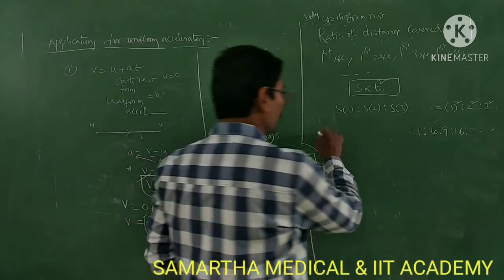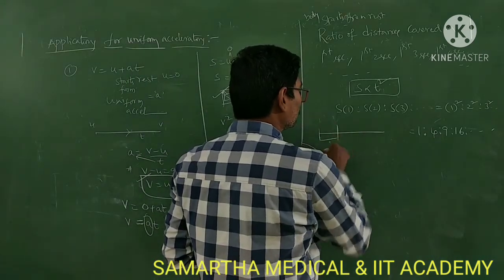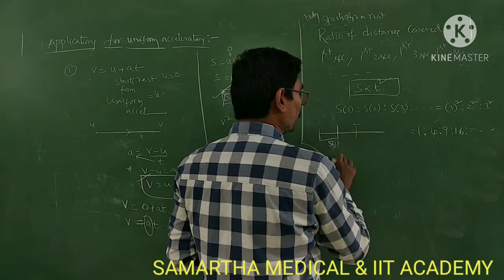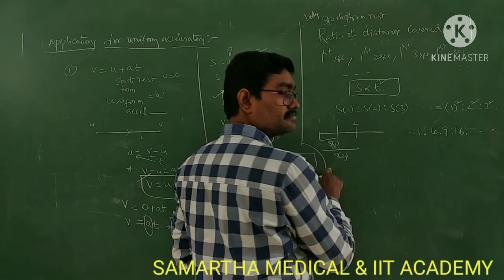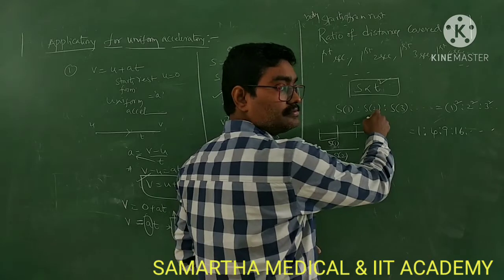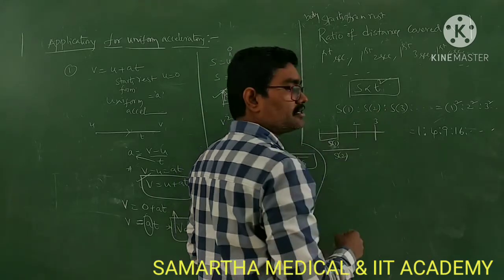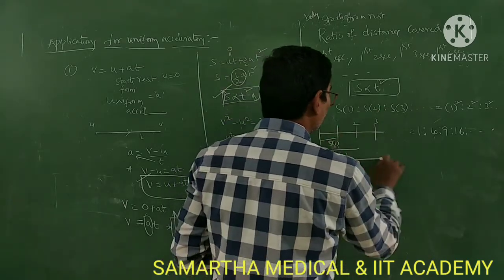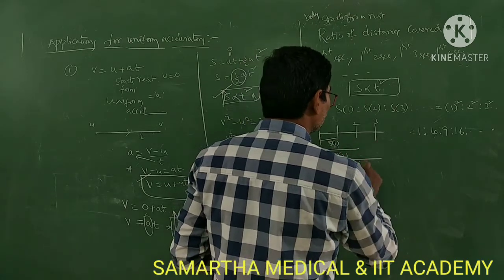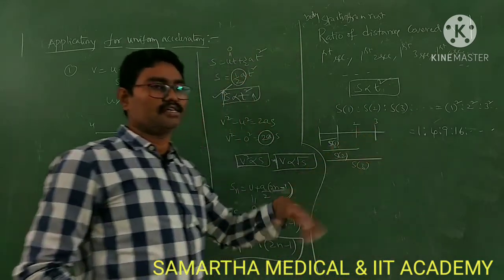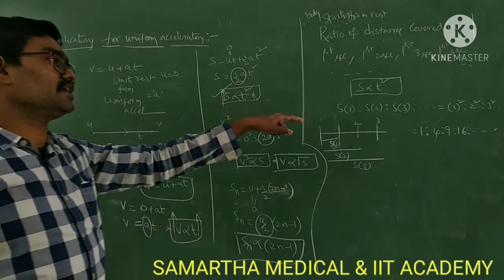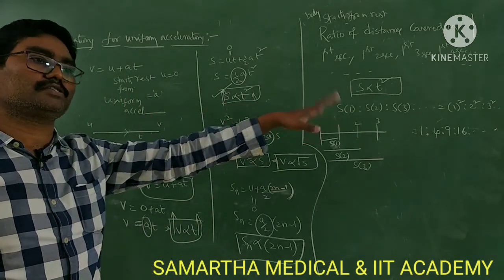Understood? Diagram I will show you. This is the first second, the distance S1. Till here it is the second, this is the distance covered in 2 seconds, including the first second plus the second. That is S2. If you take 3 seconds, then including 2 plus this, like this. Including the previous one also we are adding here. So you are getting the ratio of distances equal to 1:4:9, squares ratio.